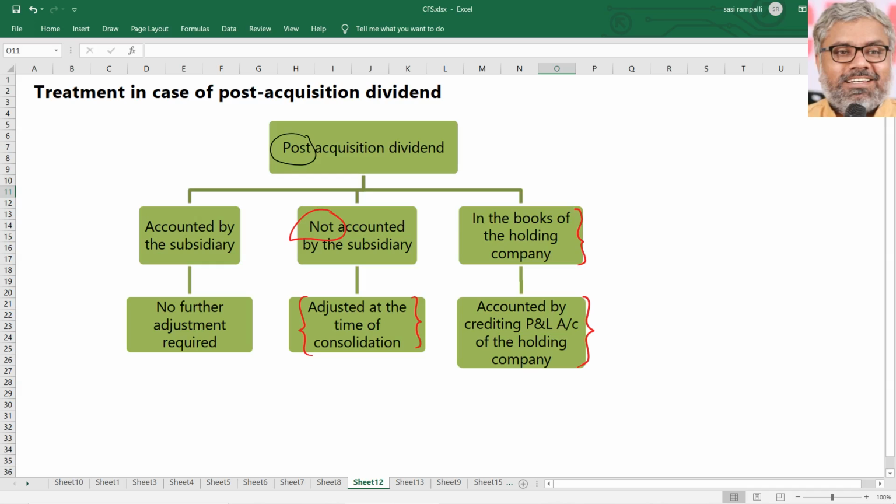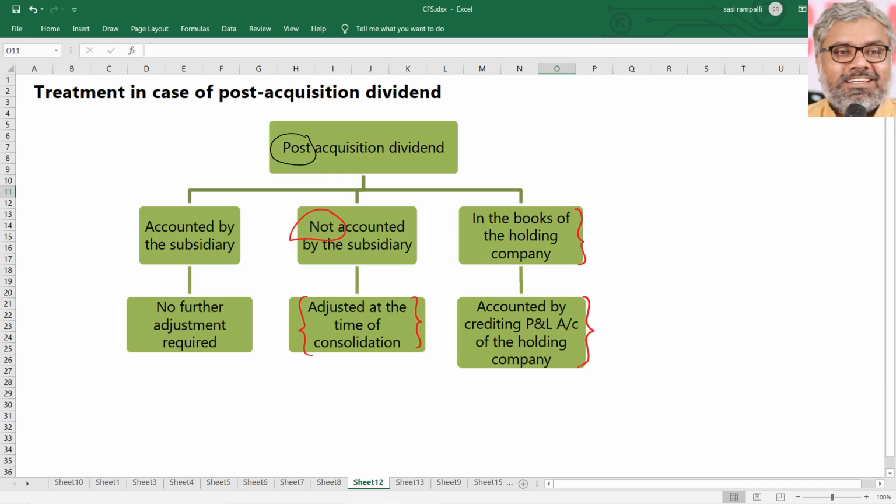For example, if the subsidiary did not account for it, now we have to account for it. Means what? Definitely the reserves of the subsidiary will go down and the cash balance of the subsidiary also will go down. So what entry? We don't need to pass an entry, but if it is asked, we have to. If it is not asked, we have to do the adjustment only, that reserves of the subsidiary are reduced, cash of the subsidiary also reduced. So the entry would be reserves account debit, cash account or bank account credit. If it is not accounted for by the subsidiary, just the balance sheet numbers of the subsidiary will change a bit. Naturally, being a journal entry, it will have both impacts, debit and credit.